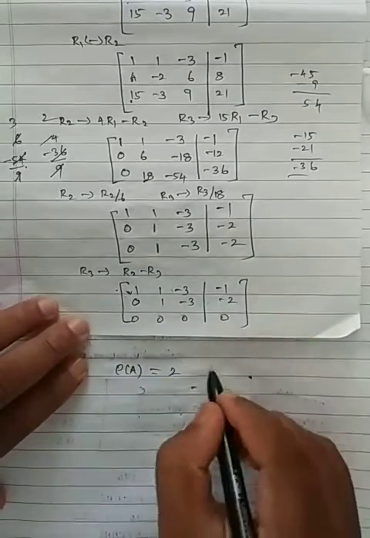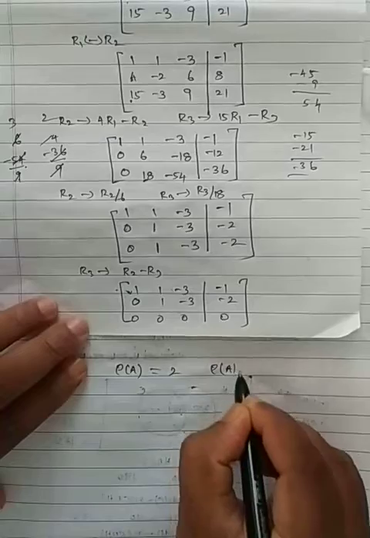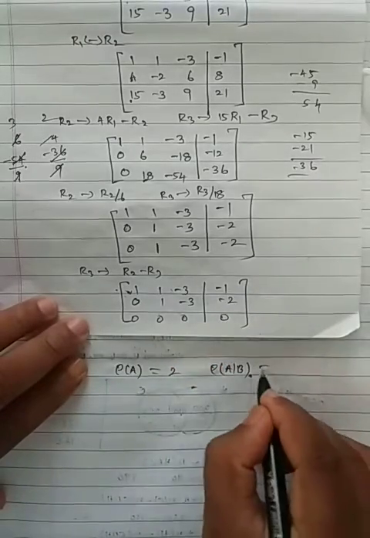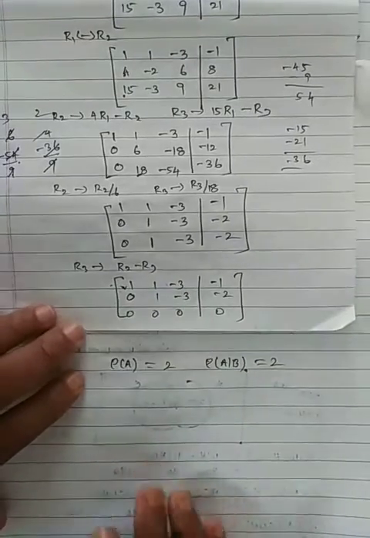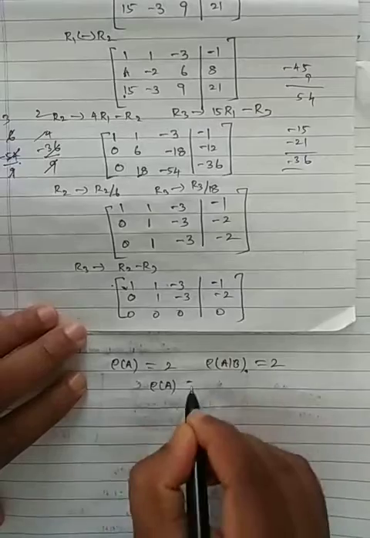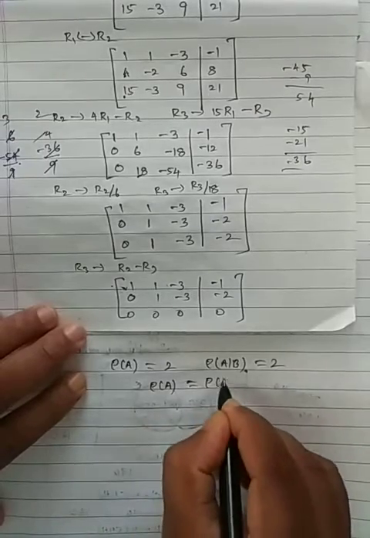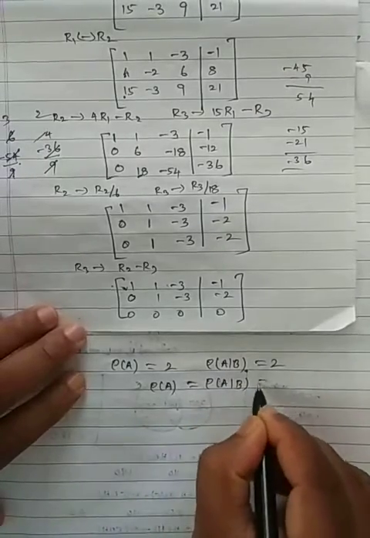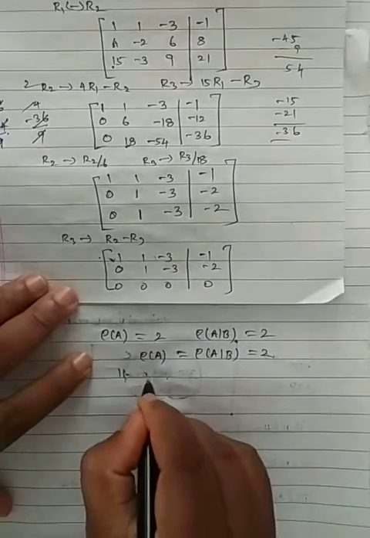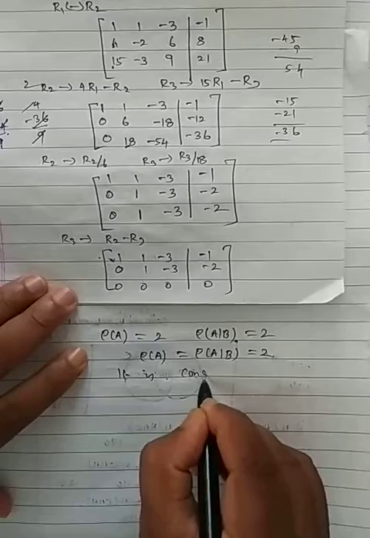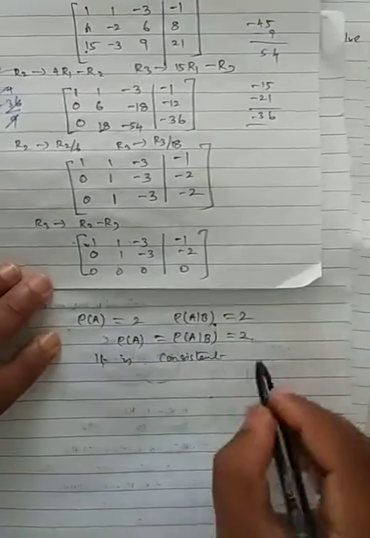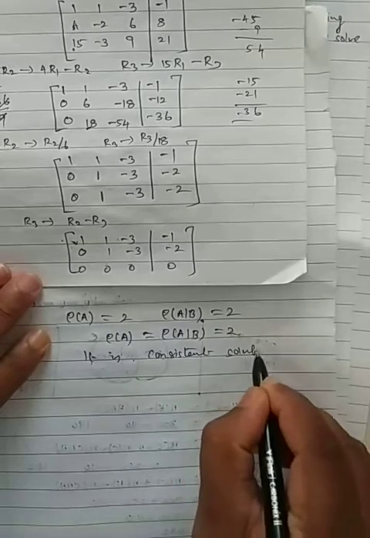What will be the rank of the augmented matrix A/B? This is not going to be 0, so this is also 2. So rank of A equals rank of A slash B, which equals 2. Both are equal, so it is consistent, and the solution will exist. So you write: solution exists.